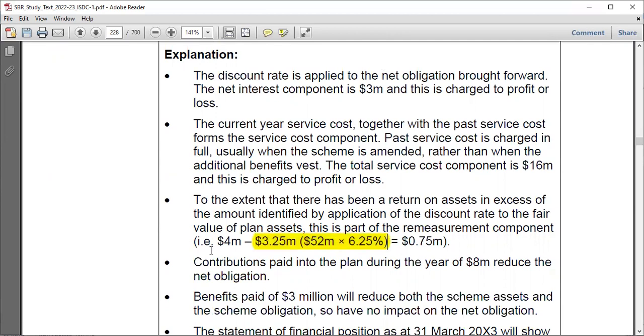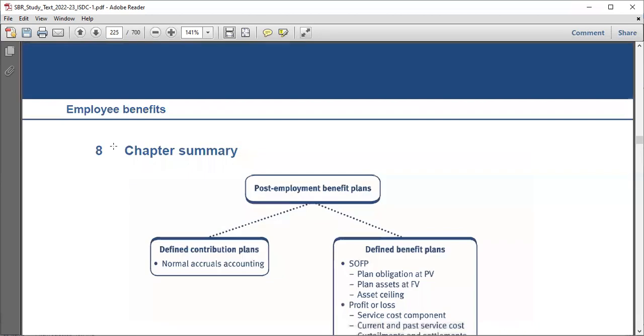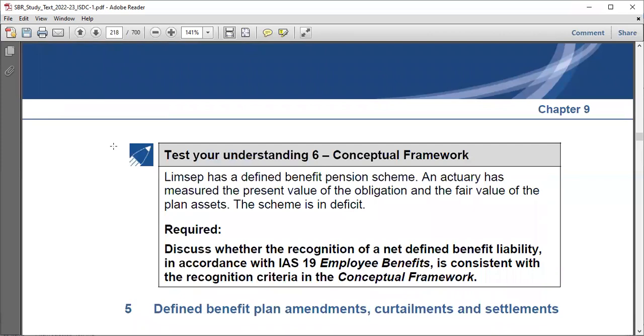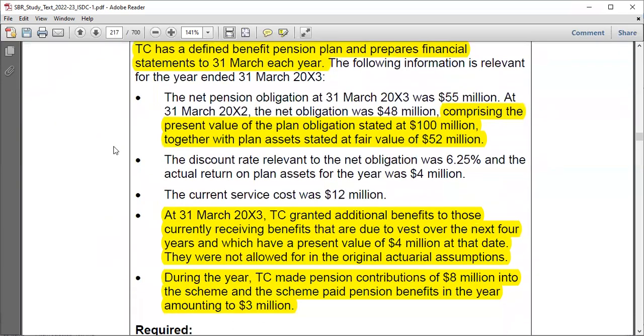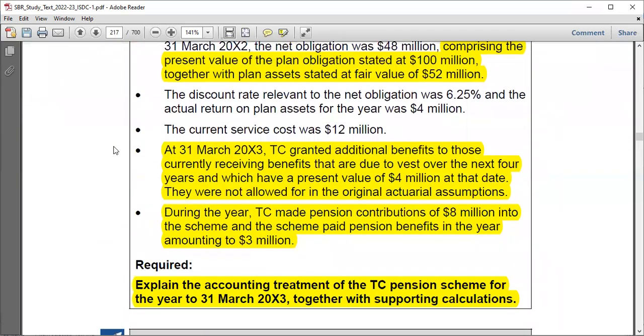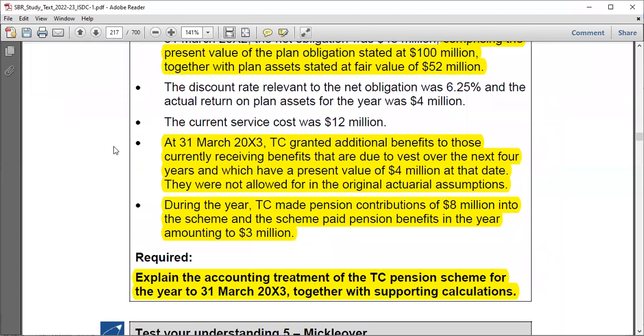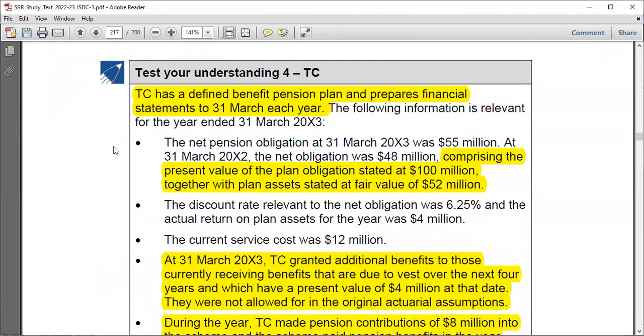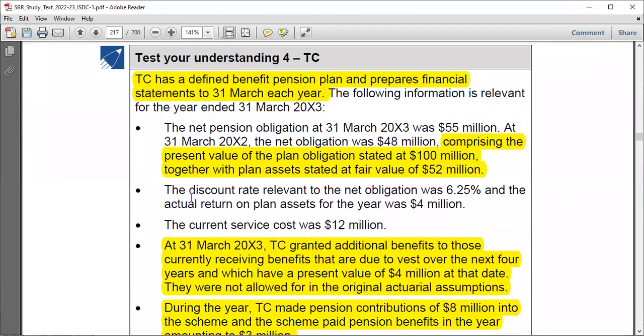Now, after getting that, you say, this is the interest I expected to earn from the plan assets. But what did I actually earn? Let's go to the question and take a look. What did we really earn? From the question, we are told that the actual return on plan assets for the year was 4 million.